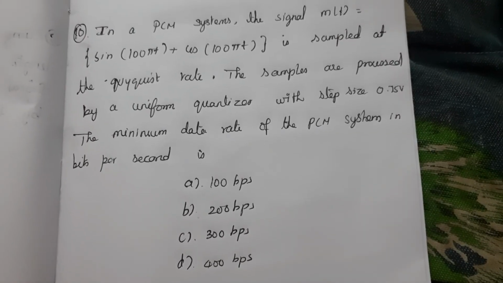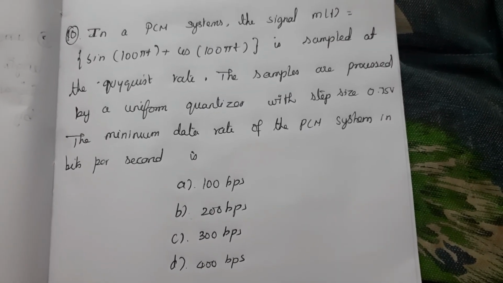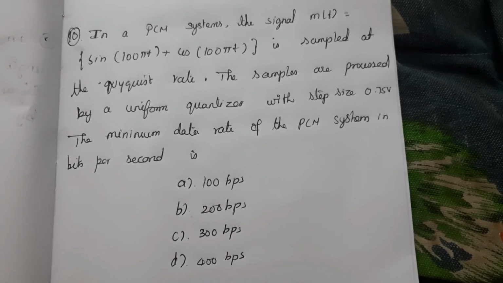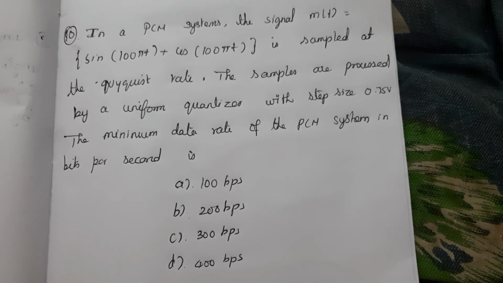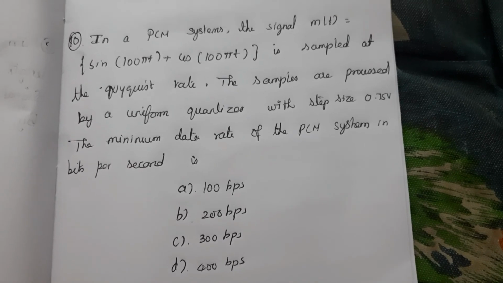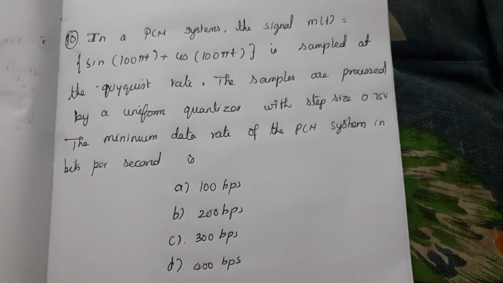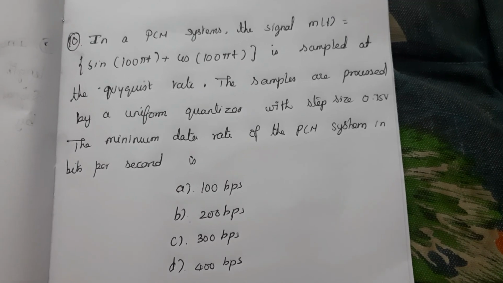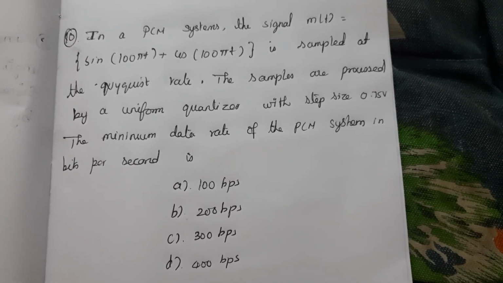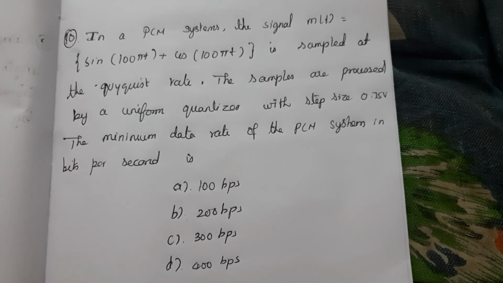10th question, in a PCM system, the signal m of t is equal to sin 100 pi t plus cos 100 pi t, sampled at the Nyquist rate. The samples are processed by a uniform quantizer with step size 0.75 volt. The minimum data rate of the PCM system in bits per second is. Find the correct answer.